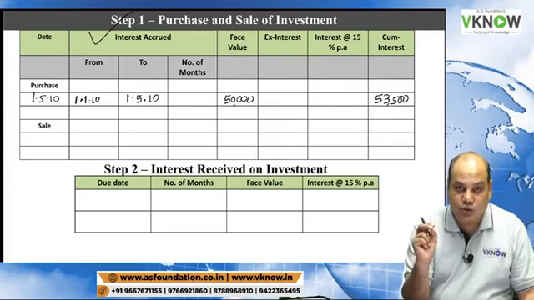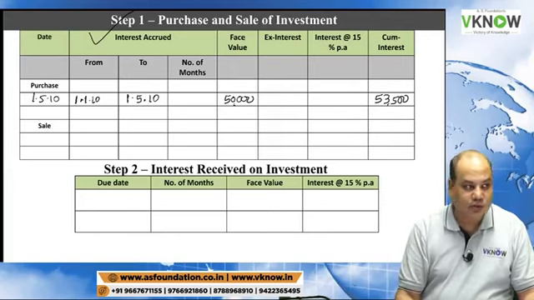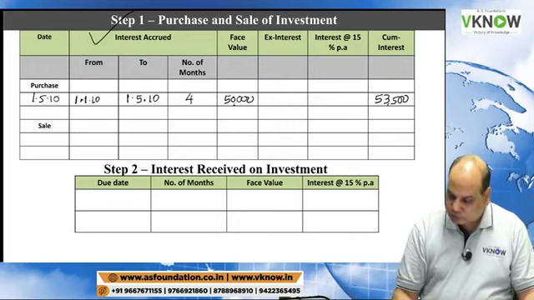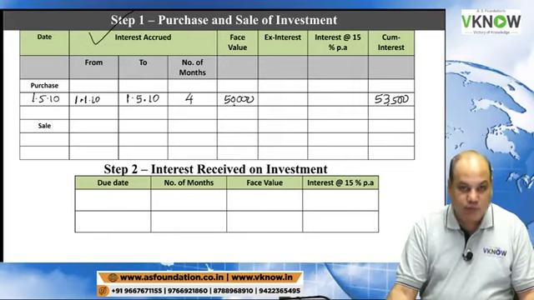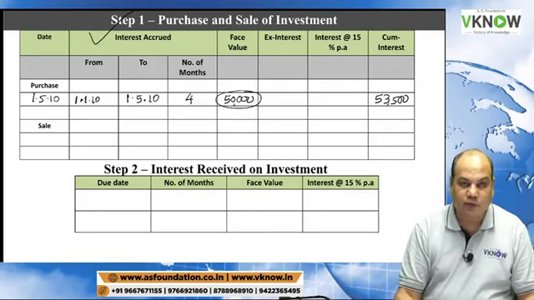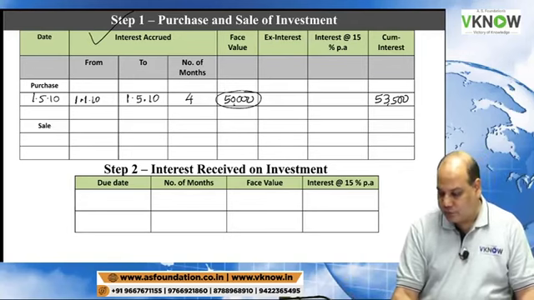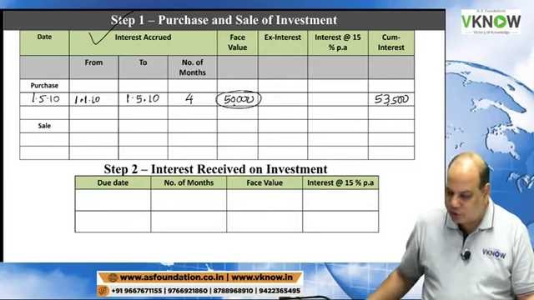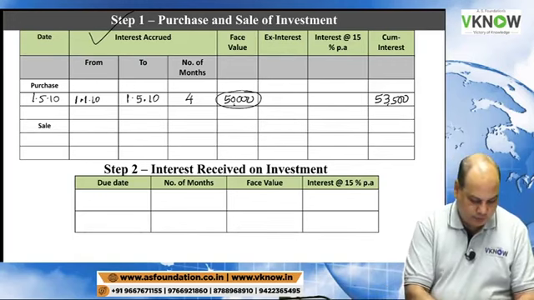30th June and 31st December. So up to December the interest is already paid. So count January, February, March, April, 4 months. 50,000 into 15% into 4 by 12.